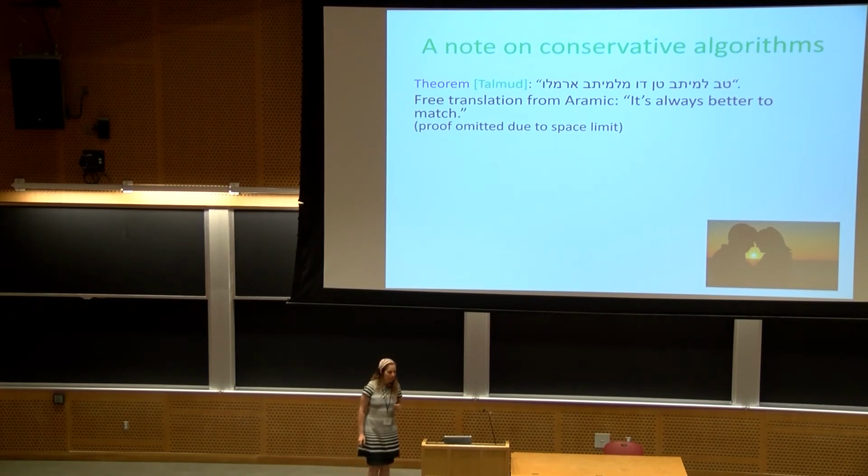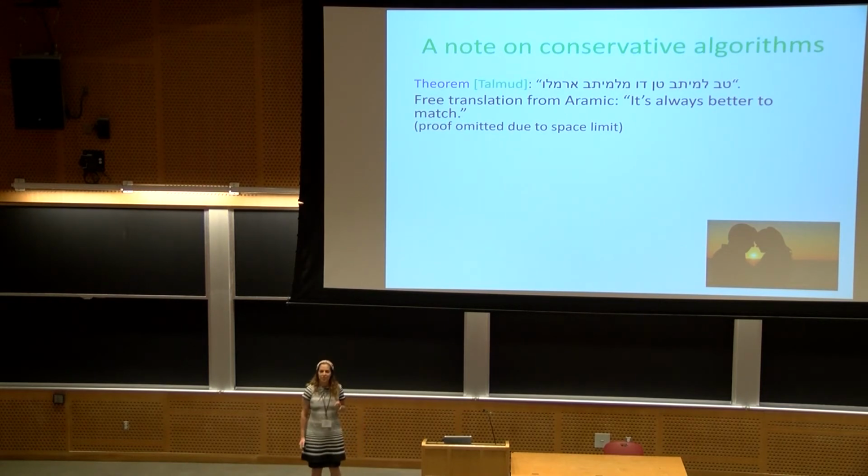And now let me finish in the few minutes that remain with a note on conservative algorithms. So as I told you, a conservative algorithm is one that matches every boy that comes. So we can imagine an algorithm that doesn't necessarily match all the boys. So maybe some boy arrives and we leave him unmatched because we want to learn something. So the Talmud, which is the Jewish halachic book, says, Tav lemeitav kandu milemeitav armelu, which in free translation from Aramaic says it's always better to match. Unfortunately, due to space limit, the proof was omitted.